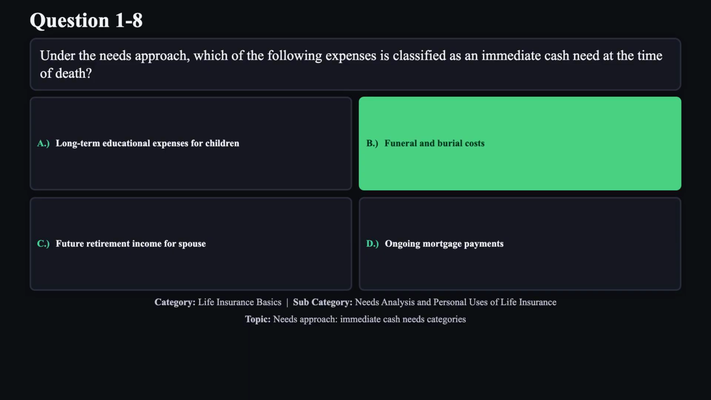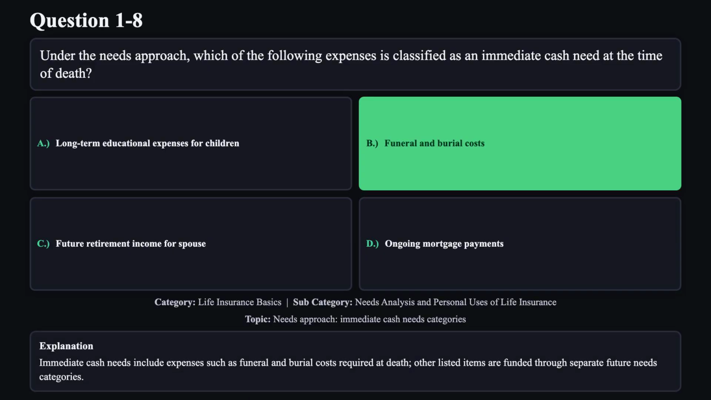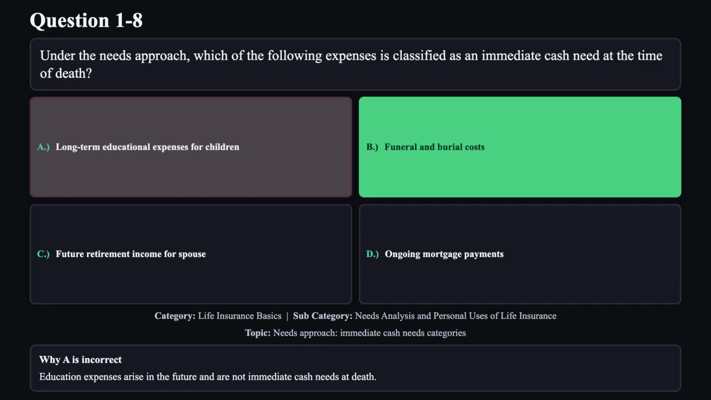The correct answer is B. Immediate cash needs include expenses such as funeral and burial costs required at death. Other listed items are funded through separate future needs categories. Reason A is not correct. Education expenses arise in the future and are not immediate cash needs at death.